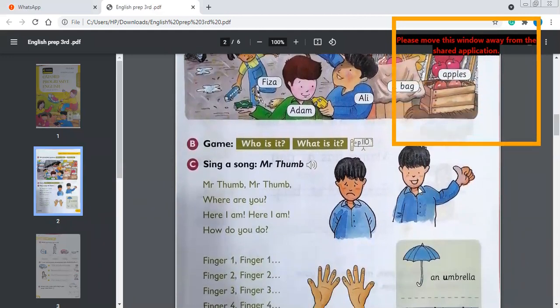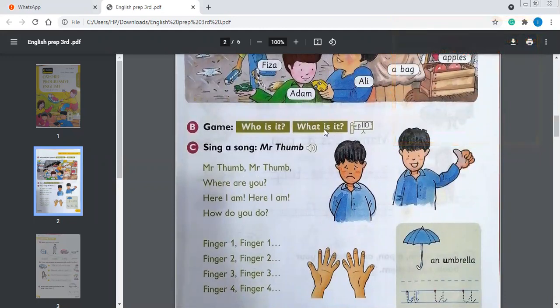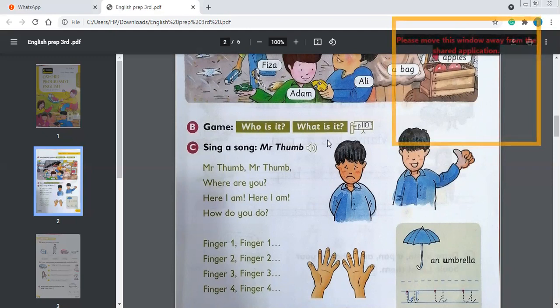Okay, game. Who is this? What's this? As I have told you, you can do it in your environment. You can ask your mama and baba, what's this and who is this? About your relatives, you can ask who is this, and about the things around you, you can ask what's this, mama, what's this, baba, and who is this?